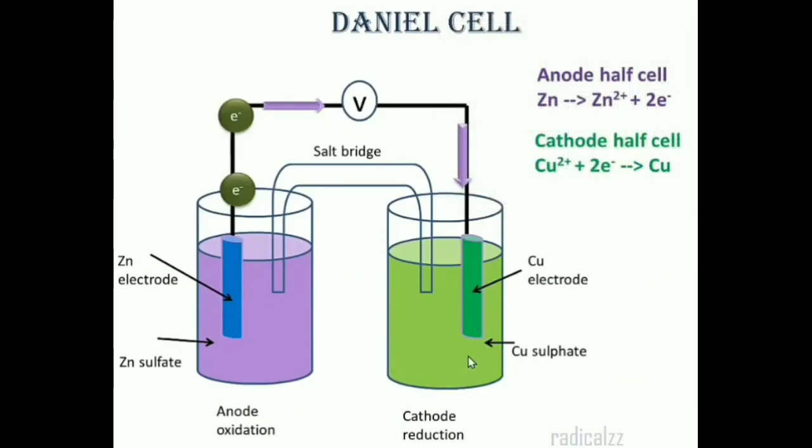These two solutions, zinc sulfate and copper sulfate, are connected through a salt bridge. It is an inverted U-shaped tube which completes the internal connections. The metal electrodes are connected by a metallic wire through a voltmeter and a switch externally.